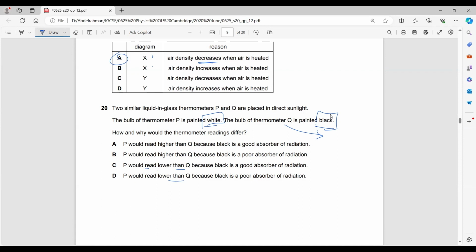Why would P be lower than Q? Because black is a good absorber, or is it a poor absorber? I think as well that black is a good absorber of radiation.